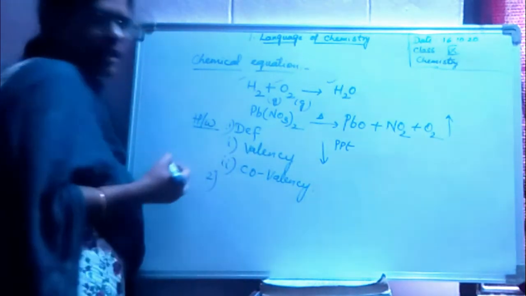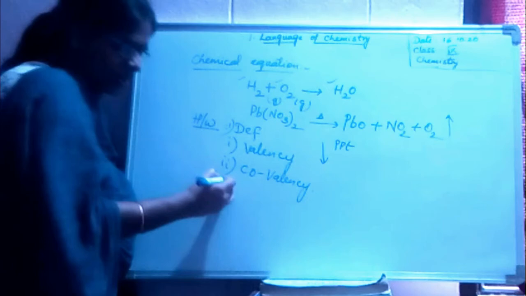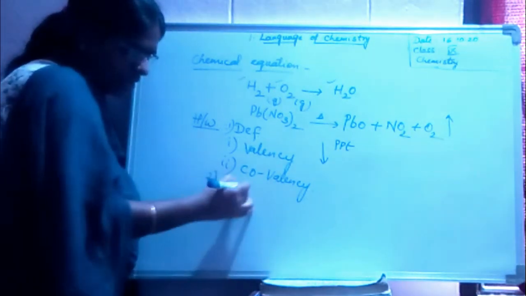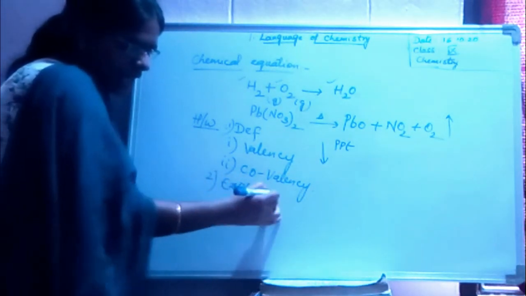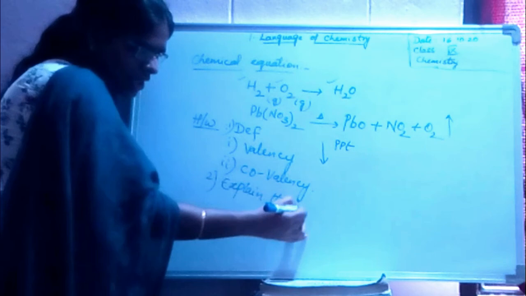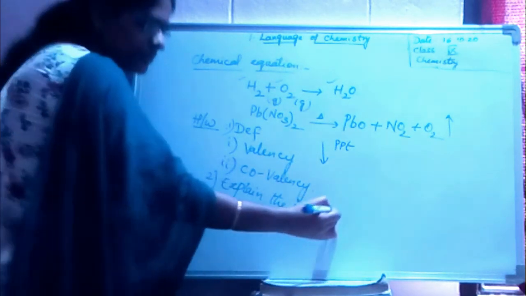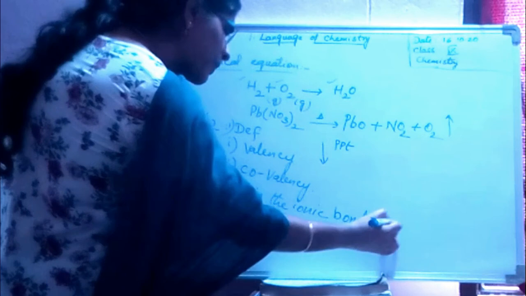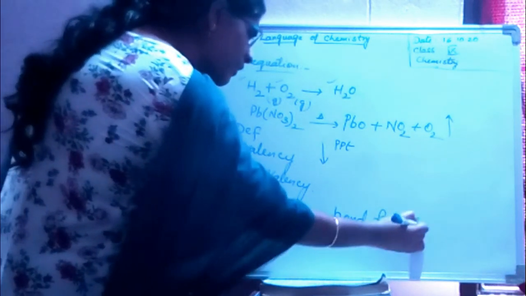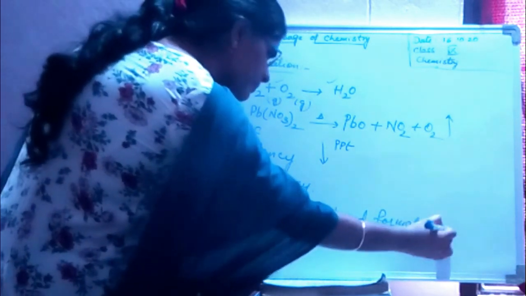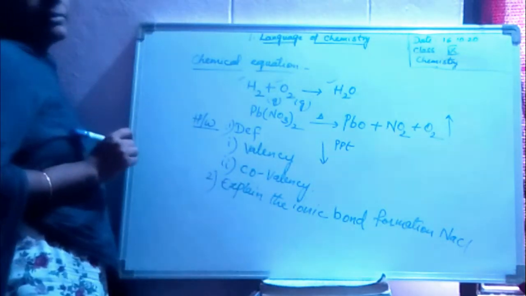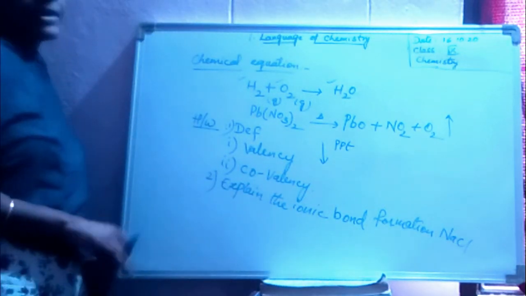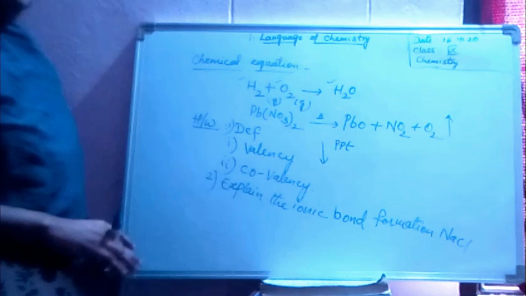Second, explain the ionic bond formation for NaCl. Okay, this is regarding your homework, children. Try to do that in your homework book.